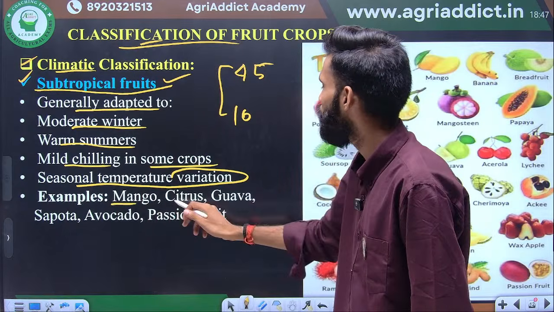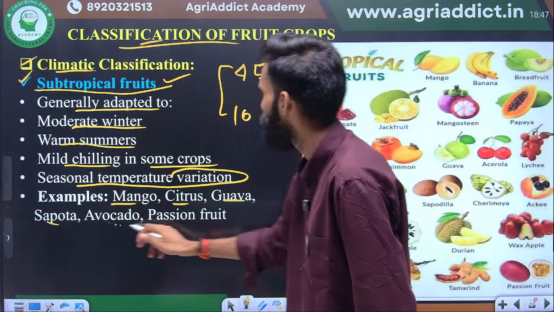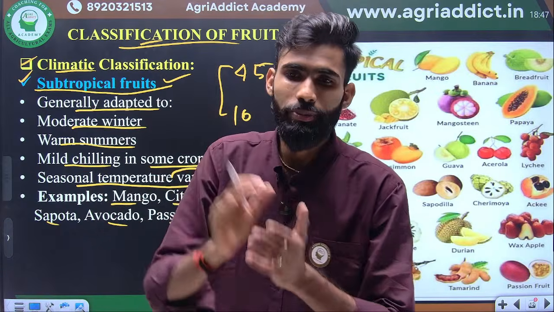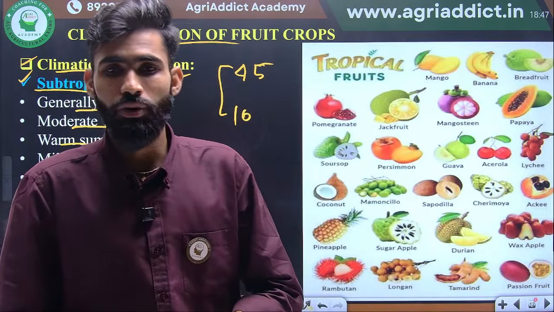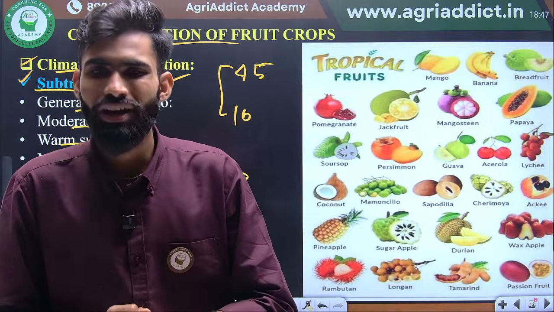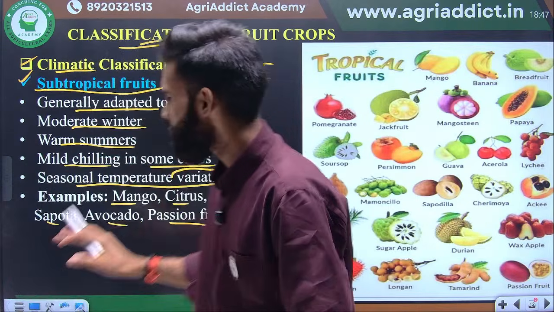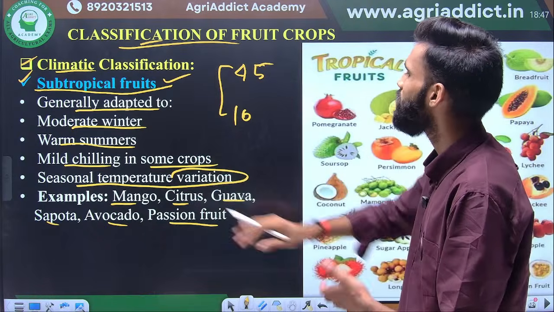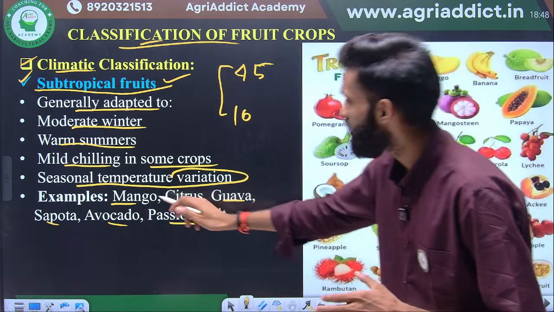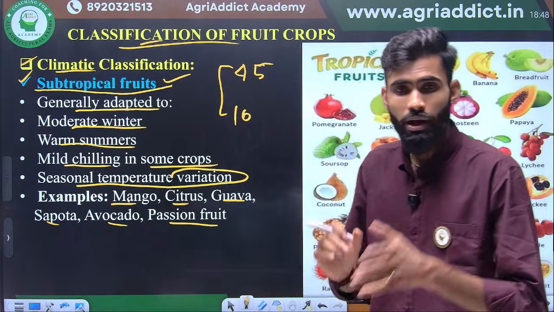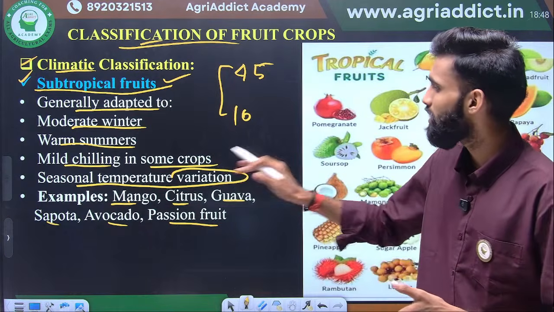Examples are mango, citrus, guava, sapota, avocado, passion fruit. These are basically crops which are tropical but may be cultivated in subtropical areas. So between tropical and subtropical, there may be some overlapping. So these types of questions maybe they will ask. But there will be some confusion because mango is a typical tropical crop but cultivated in subtropical areas. Maximum area and production you see in the northern area.